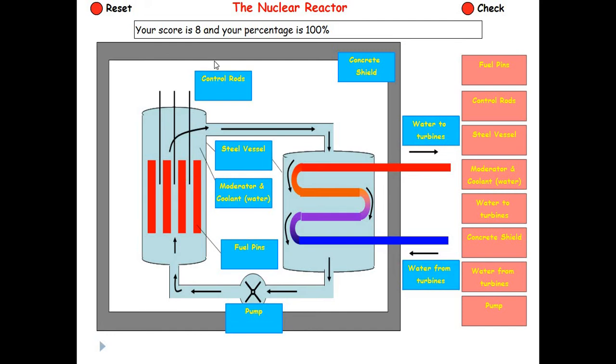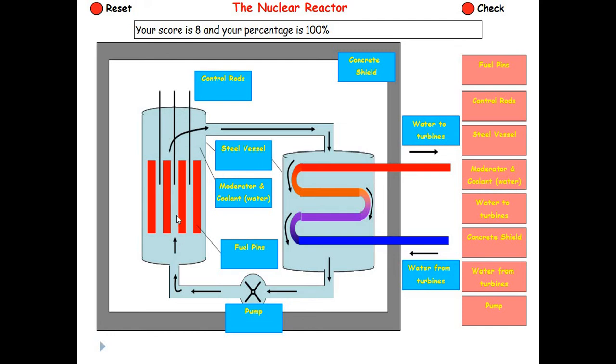Now in between the fuel pins, control rods are inserted, and of course there is a facility that you can remove the control rods, and whenever required you can insert the control rods in between the fuel pins. So that arrangement is there. Fuel pins are denoted with red colored strips, and control rods are denoted with these black colored lines.